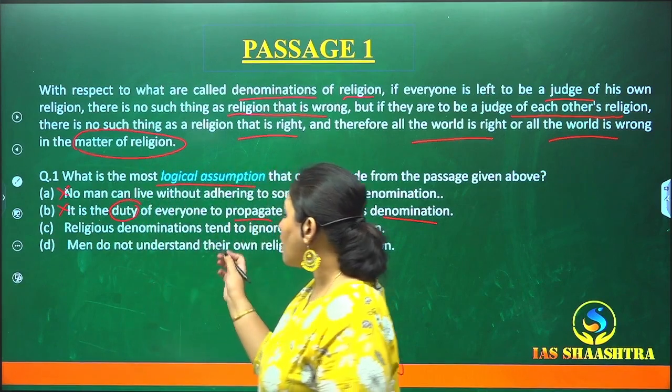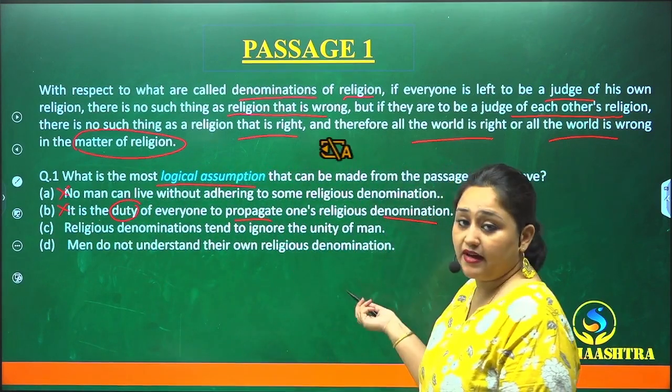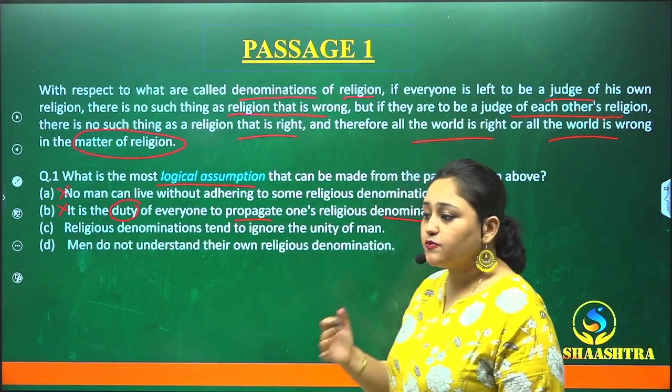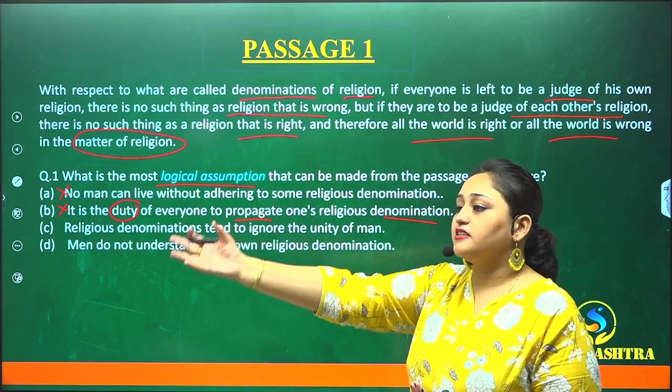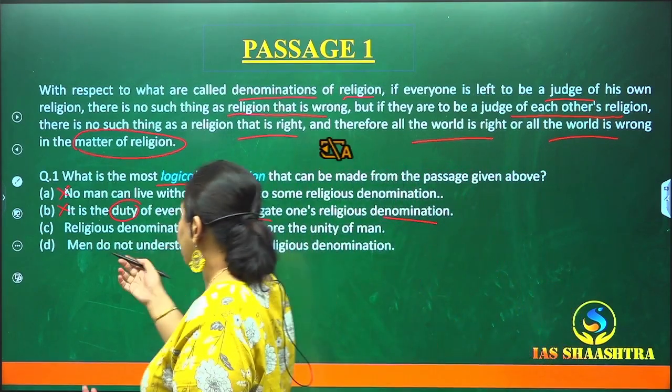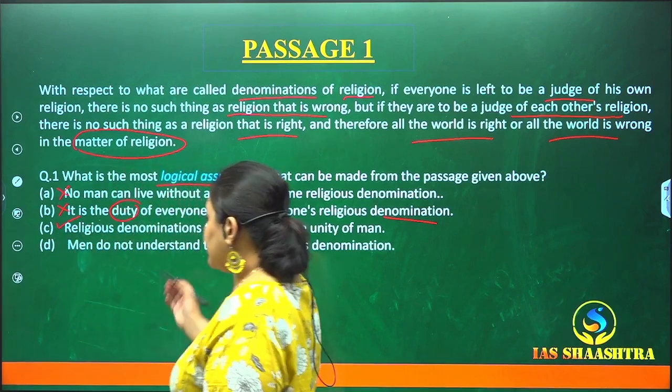Next, religious denominations tend to ignore the unity of man. Absolutely correct. There is no unity in man. That is why we are saying our religion is right and the other person's religion is wrong. That is what is implied in the passage. So this point is going with the passage, so it's correct. Let's look at the last point.